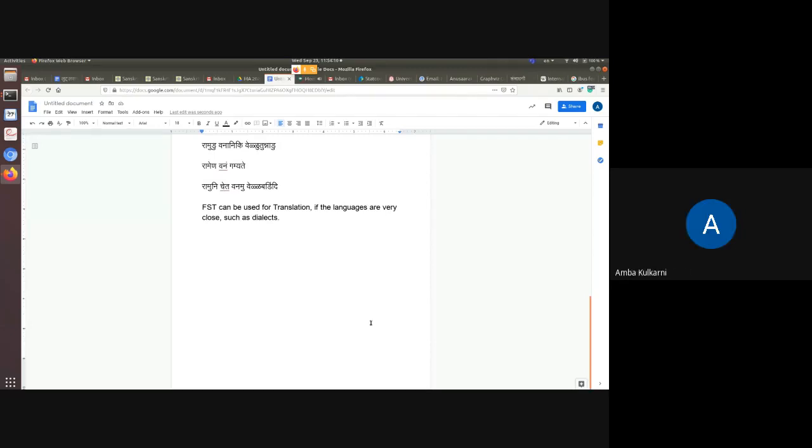Now tomorrow I will tell you the complexity that is involved in word formation in Sanskrit. We have seen morphological analyzer, we have seen morphological generator, and we have seen use of finite state automata for morphology generation as well as analysis. So tomorrow I will first revise all these concepts, and then I will tell you how complex Sanskrit morphology is.